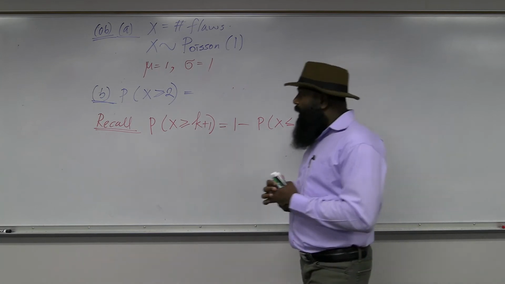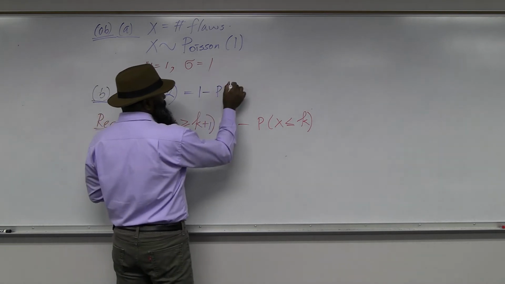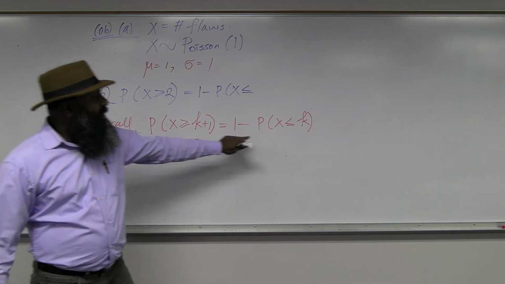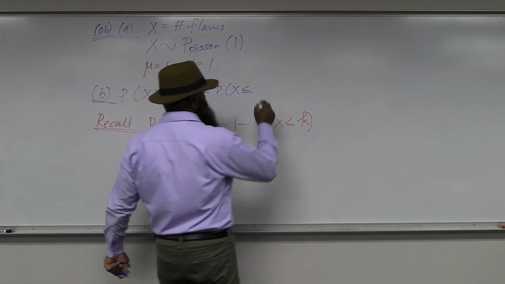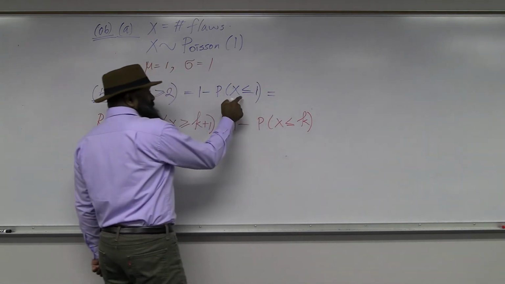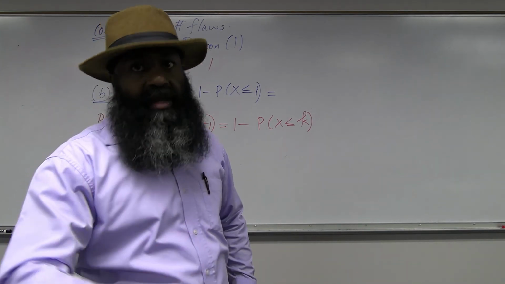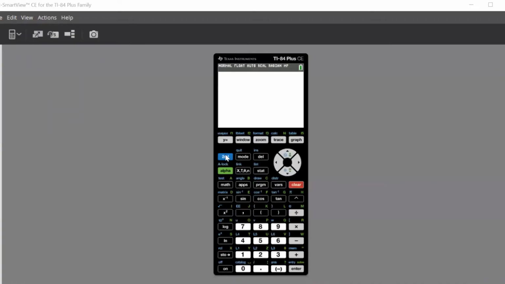Okay? So x greater than or equal to 2 should be equal to 1 minus probability x less than or equal to. Now the left-hand side of this equation is k plus 1, the right-hand side is k. So it is 2 on the left-hand side, I must have 1 on the right-hand side. And I can find that probability using your calculator. Okay? We have to go to distributions and select Poisson CDF. Okay, let's go to your calculator. Let's go to distribution, second variables, and then I have to scroll down until I see Poisson CDF. You can see E is Poisson CDF.